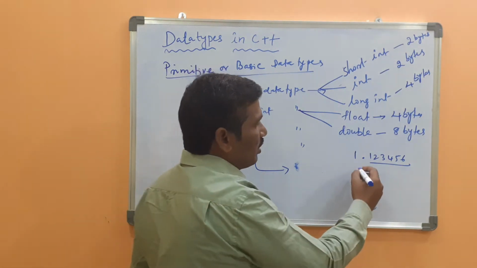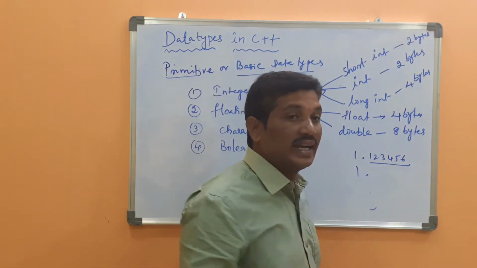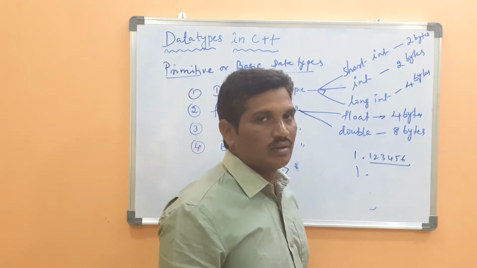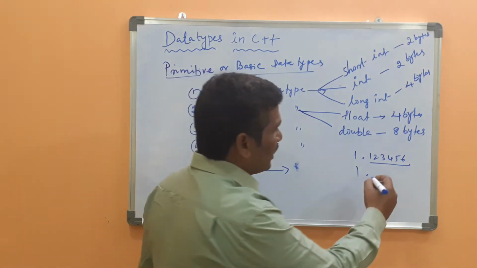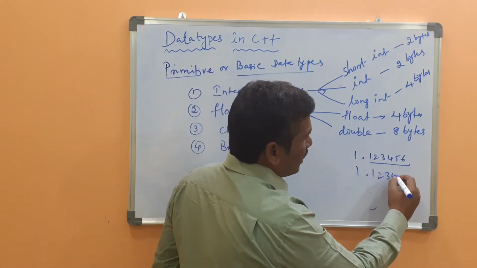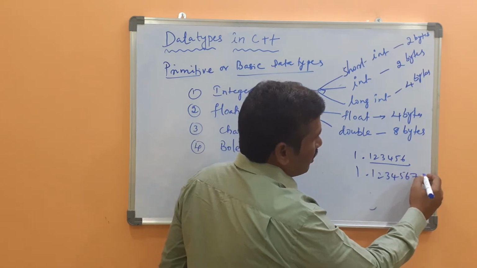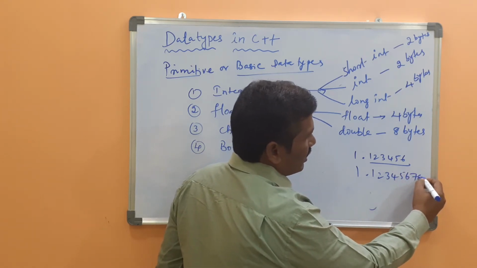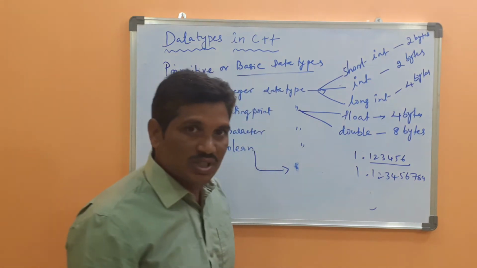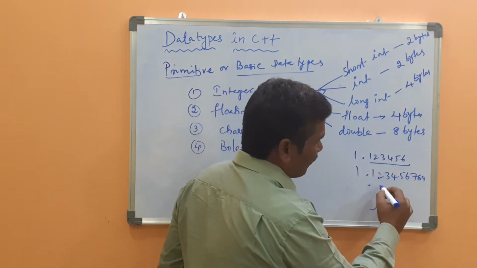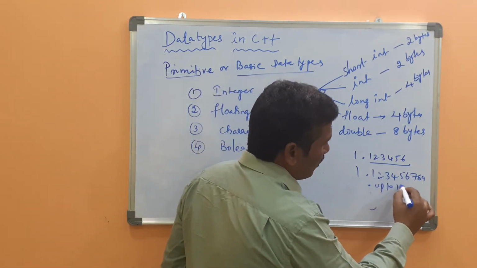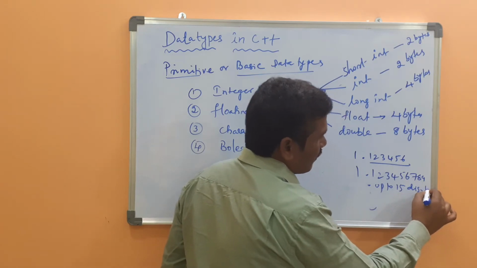In the case of double, it can support up to 9 digits after the decimal point. Some systems will support up to 15 digits.